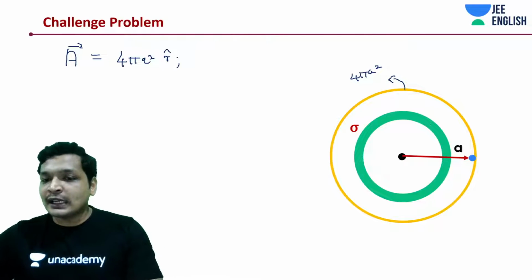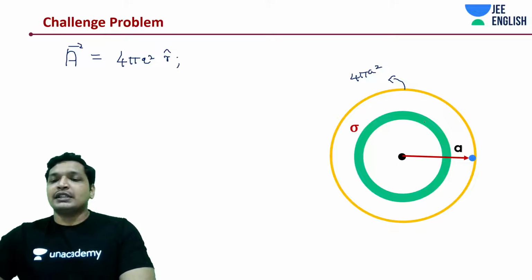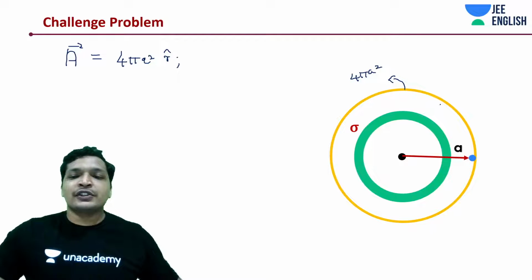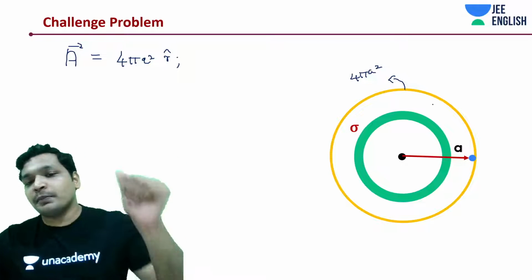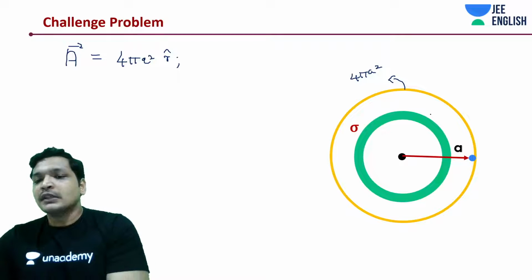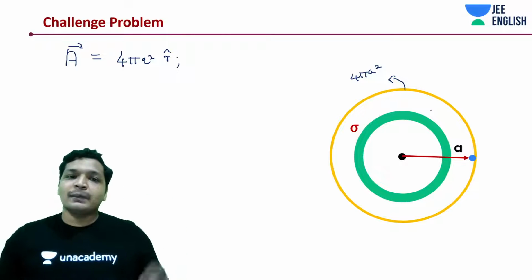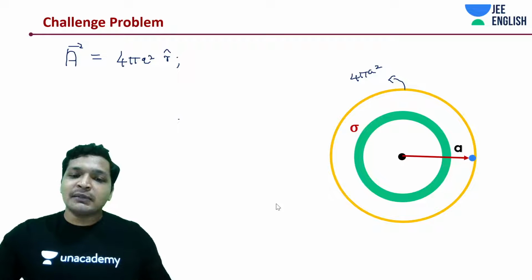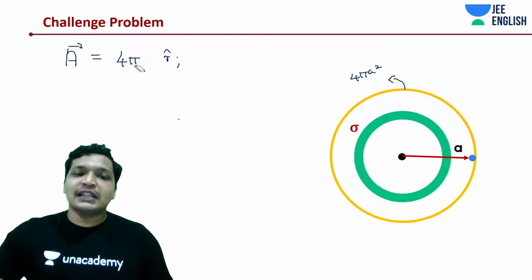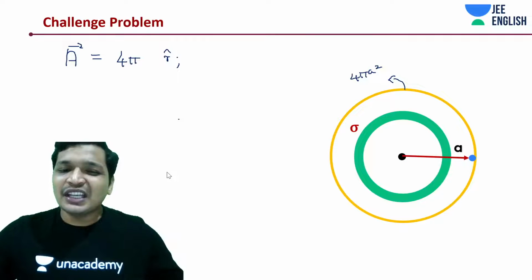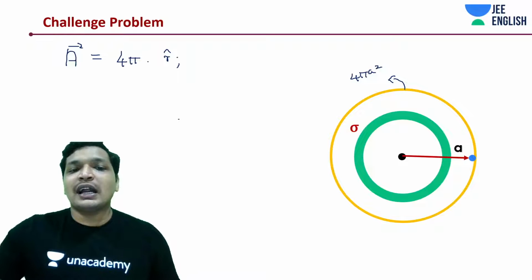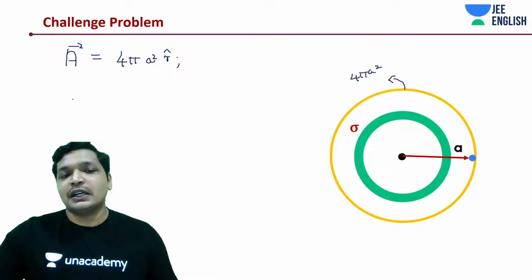We know electric field is going to be in the r cap direction. Depending upon whether it's positive or negative, it's going to be minus r cap or plus r cap. Let's just assume it depends upon the charge, even the sigma sign will change, everything will change. So we need not probably worry about it unless explicitly asked.